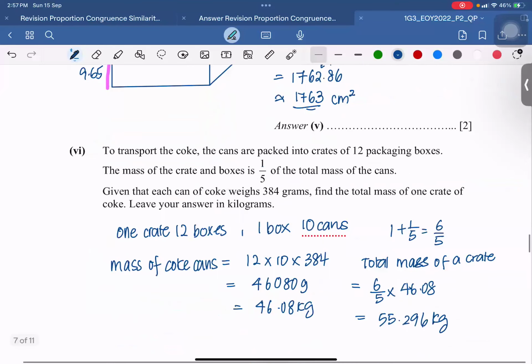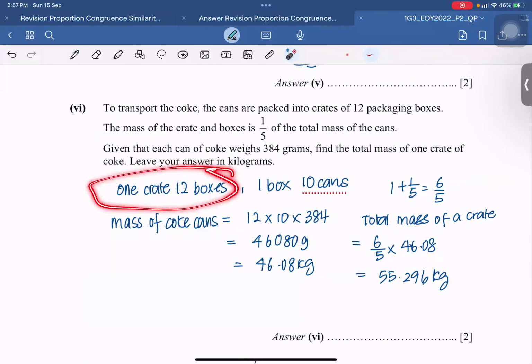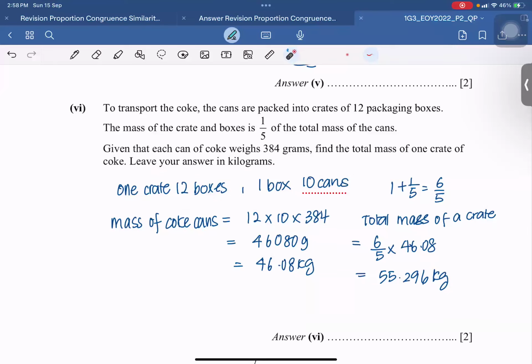Next part, to transport the coke, the cans are packed into crates of 12 packaging boxes. 12 boxes, but remember, one box has 10 cans, right? The mass of one crate is 1/5 of the total mass. So I need to find the total mass. So my coke itself is 384. The one total mass of the can, is it? So I have 12 boxes, 10 cans, so I multiply them together. But they want the answer in kilograms, so I change it to kilograms. 123 divided by 1,000, I get my answer in kilograms.